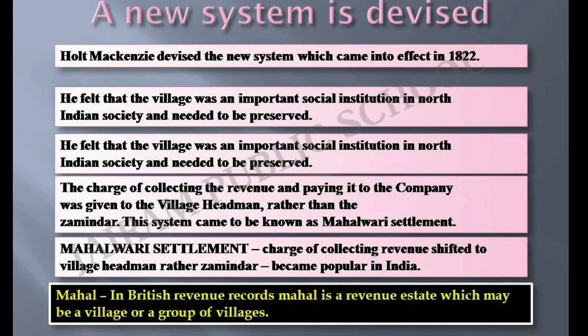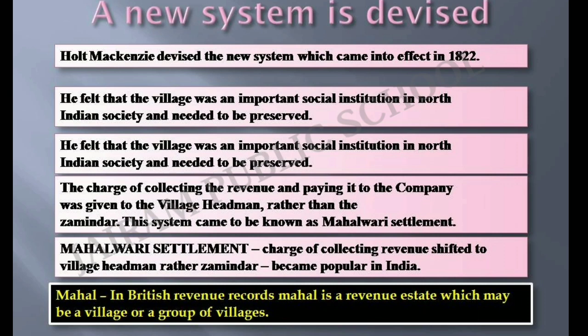By the early 19th century, many of the company officials were convinced that the system of revenue had to be changed again. How could revenues be fixed permanently at a time when the company needed more money to meet its expenses of administration and trade? So what they did was, in the northwestern provinces of the Bengal Presidency, an Englishman called Holt Mackenzie devised this new system which came into effect in 1822. He felt that the village was an important social institution in North Indian society and needed to be preserved.